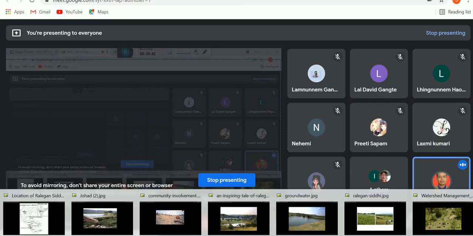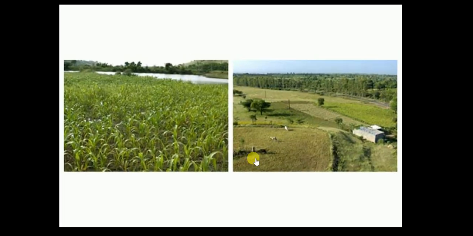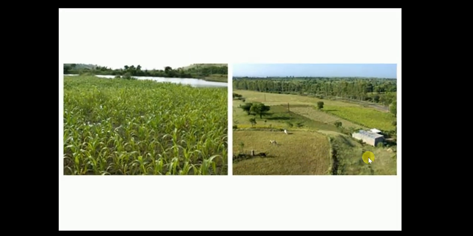And here, this is about flourishing agriculture in Ralegan Siddhi after the implementation of the watershed management program.